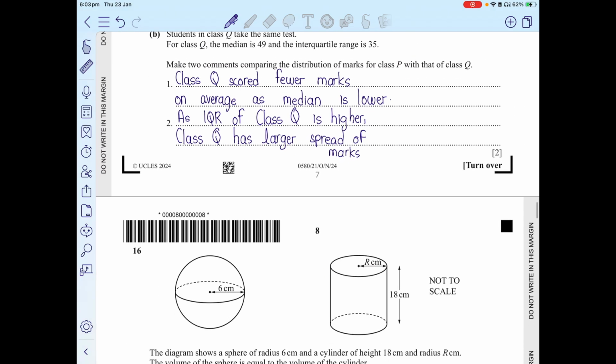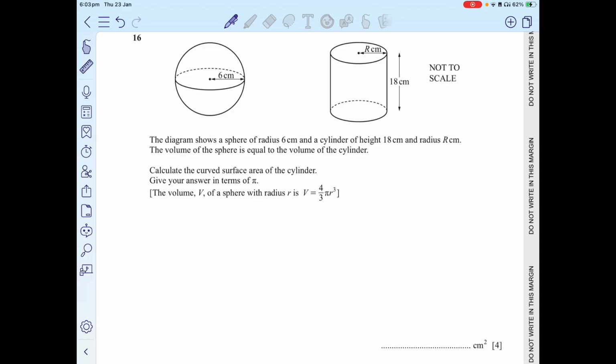All right, now we move on to question number 16, which says the diagram shows a sphere of radius 6 centimeters and a cylinder of height 18 centimeters and a radius of r. The volume of the sphere is equal to the volume of the cylinder. Calculate the curved surface area of the cylinder. Now, what is the volume of the cylinder?